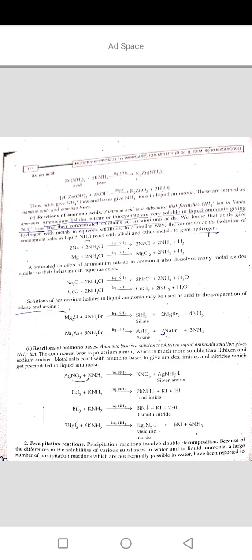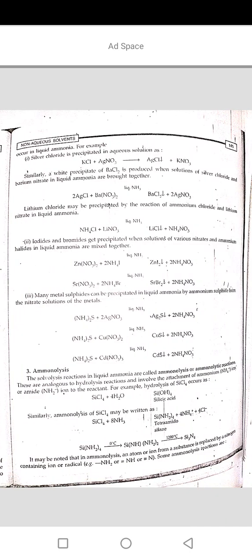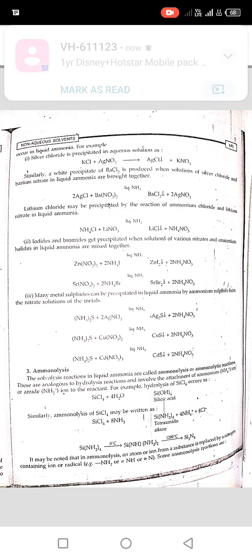Precipitation reactions. Precipitation reactions involve double decomposition because of the differences in the solubility of various substances in water and in liquid ammonia. A large number of precipitation reactions which are not normally possible in water have been reported to occur in liquid ammonia. For example, silver chloride is precipitated in aqueous solution as KCl plus AgNO3 changes into AgCl, which is a precipitate, plus KNO3.